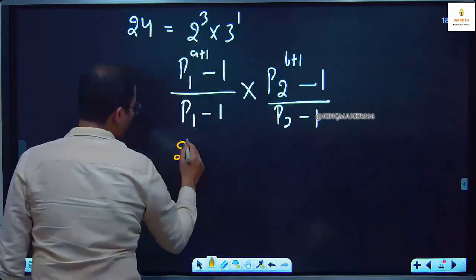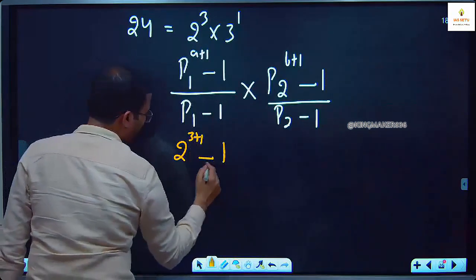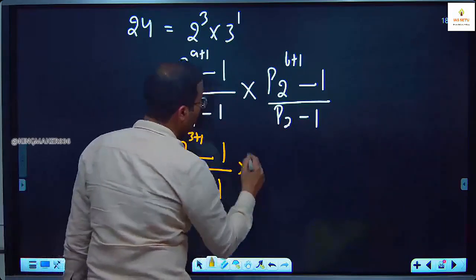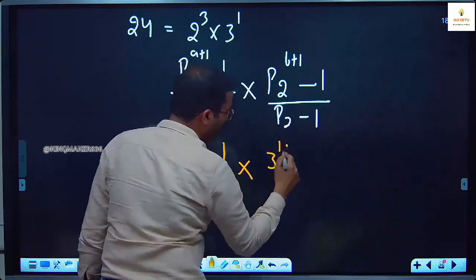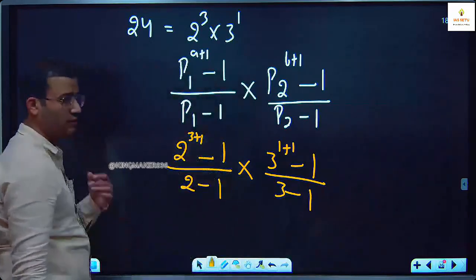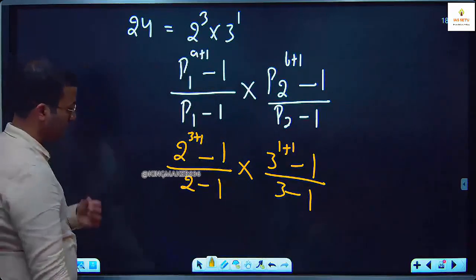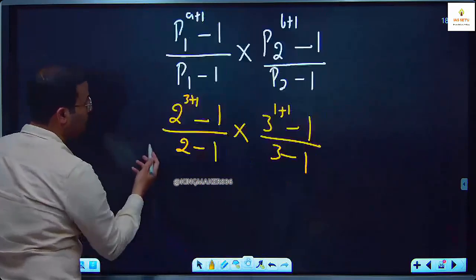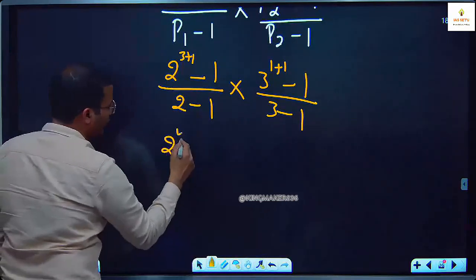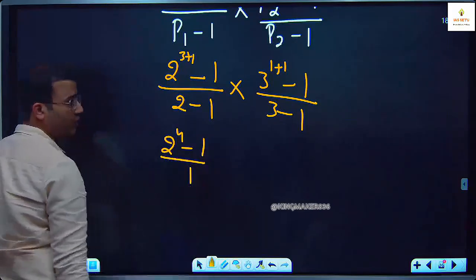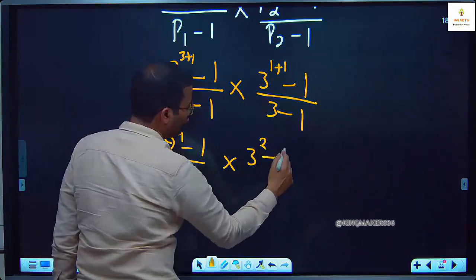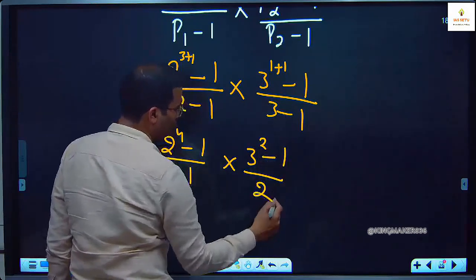2 to the power 3 plus 1 minus 1 upon 2 minus 1, into 3 to the power 1 plus 1 minus 1 upon 3 minus 1. It is 2 to the power 4 minus 1 upon 1, into 3 to the power 2 minus 1 upon 2.